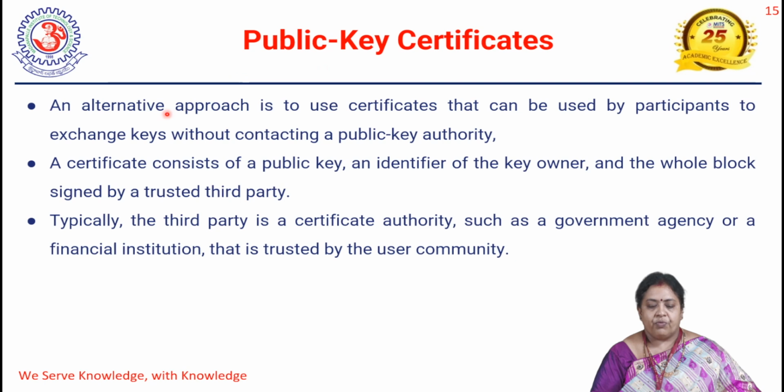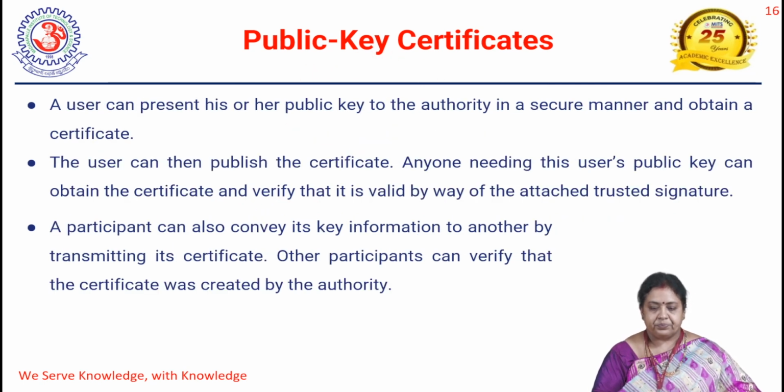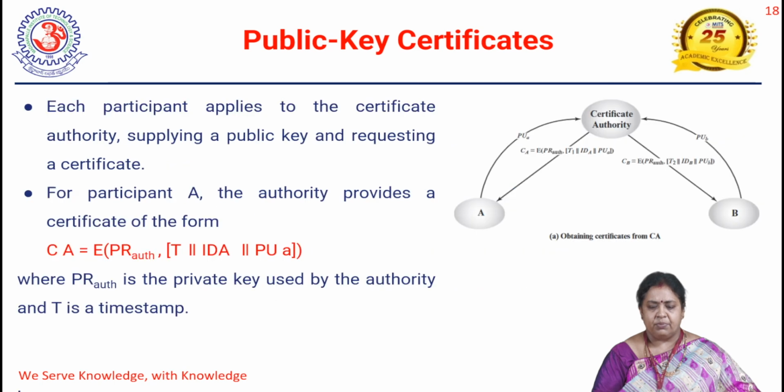Okay, so for every individual, a certificate will be issued by the trusted third party, and this certificate contains a public key, the identifier of the key owner, and a whole block signed by the trusted third party. That we call a public key certificate. Now see here, in the diagram we can explain.